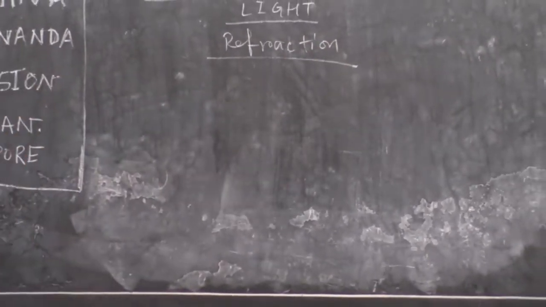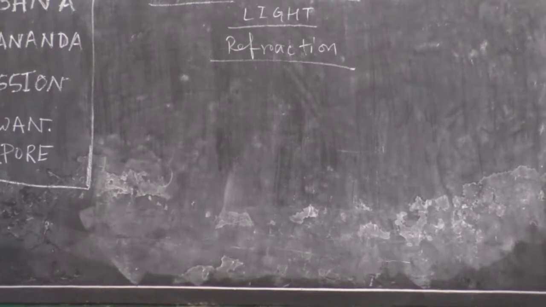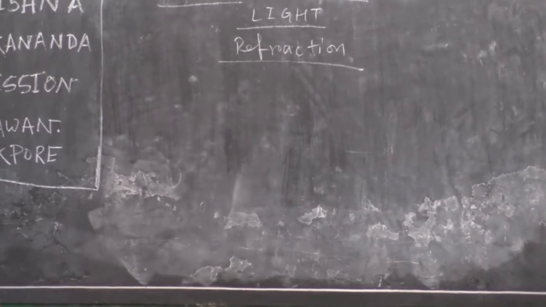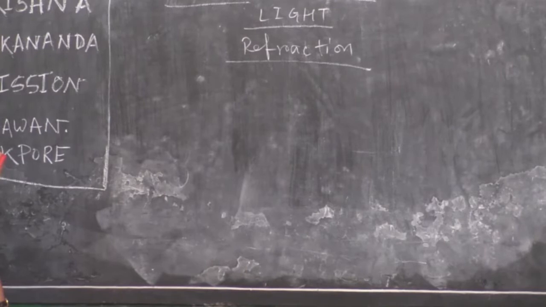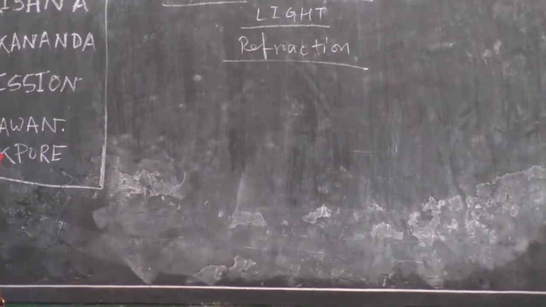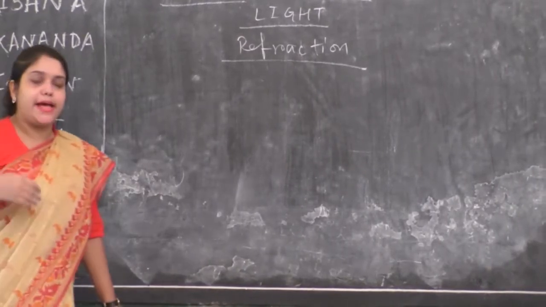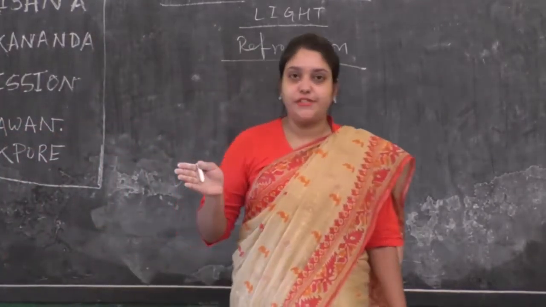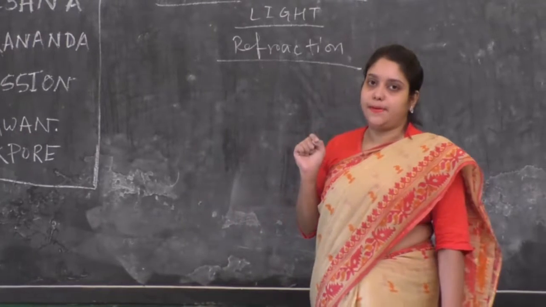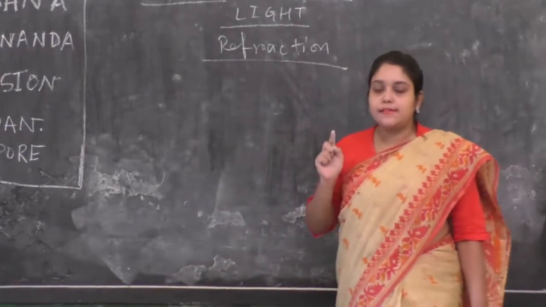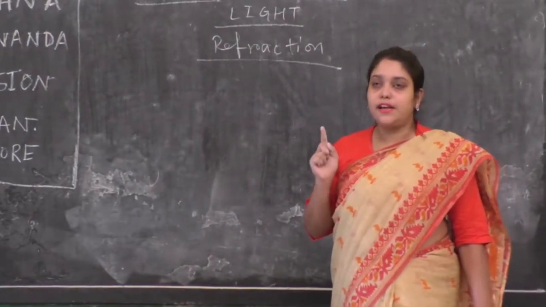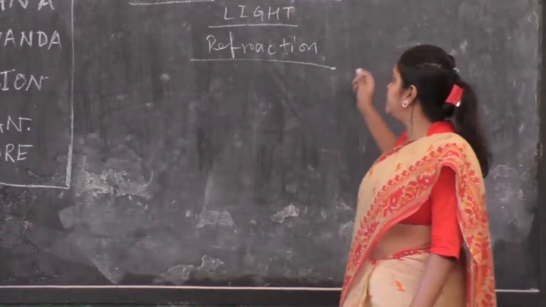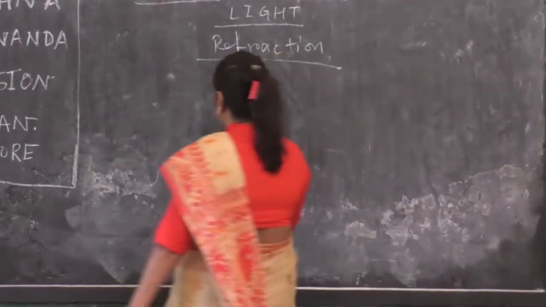To define refraction, we can say that when a light ray travels from one medium and enters or tends to enter into another medium, the light ray changes its direction at the surface of separation of the two media. This phenomenon is called refraction of light. So let me draw this.